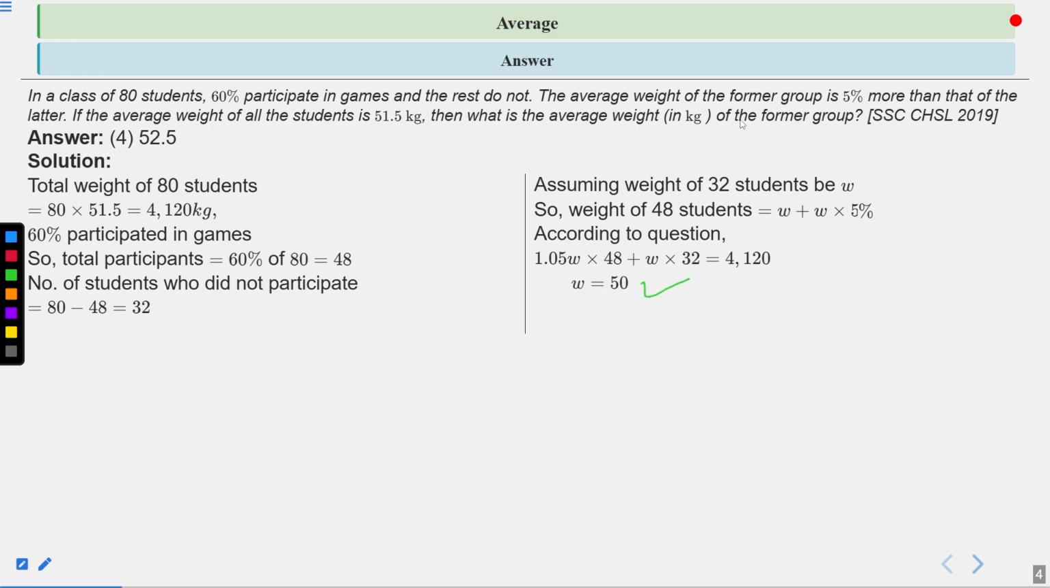Now the question is the average weight of the former group. It is given in the question that the weight of the former group is 5% more than the latter. So the average weight of the former group will become 1.05 W. So we just multiply it: 1.05 multiplied by W, which is 50. So it becomes 52.5 kg. So the fourth one is the correct answer of this question. Next one.